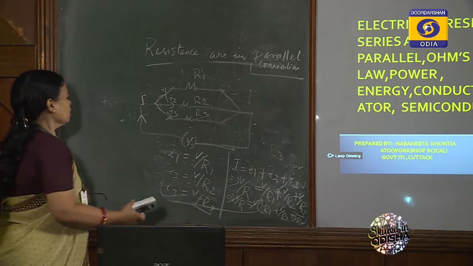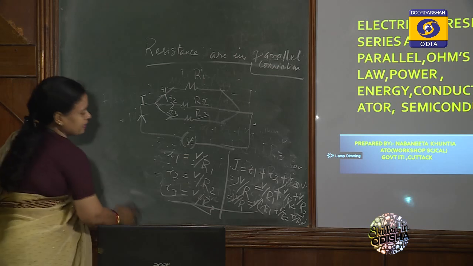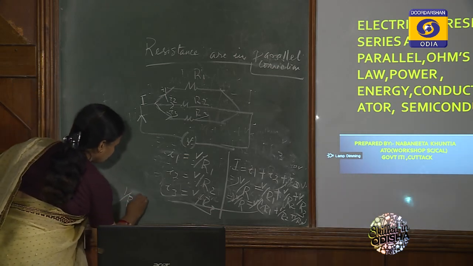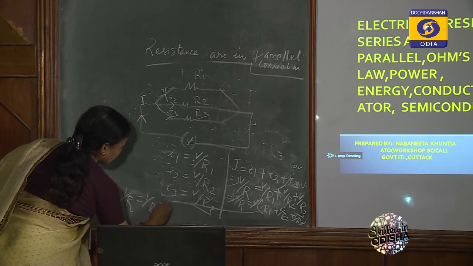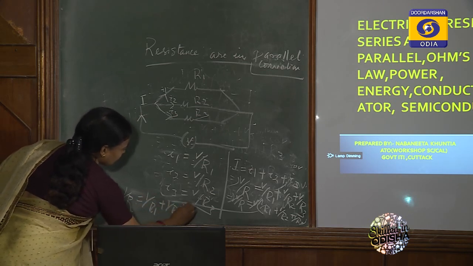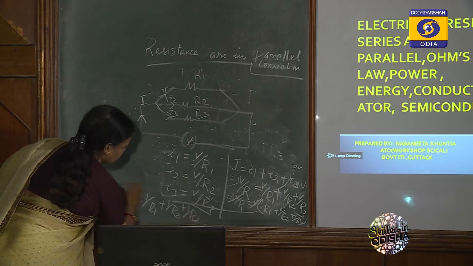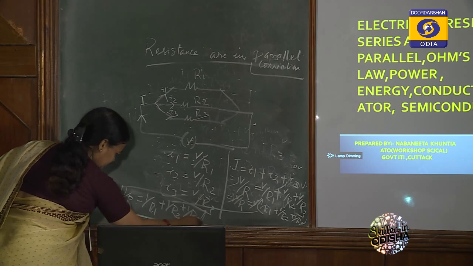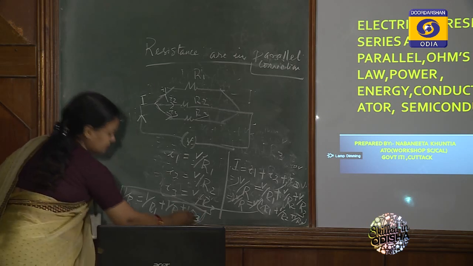So that is 1 by R is equal to 1 by R1 plus 1 by R2 plus 1 by R3. Very nice idea regarding the resistance, they are in parallel.